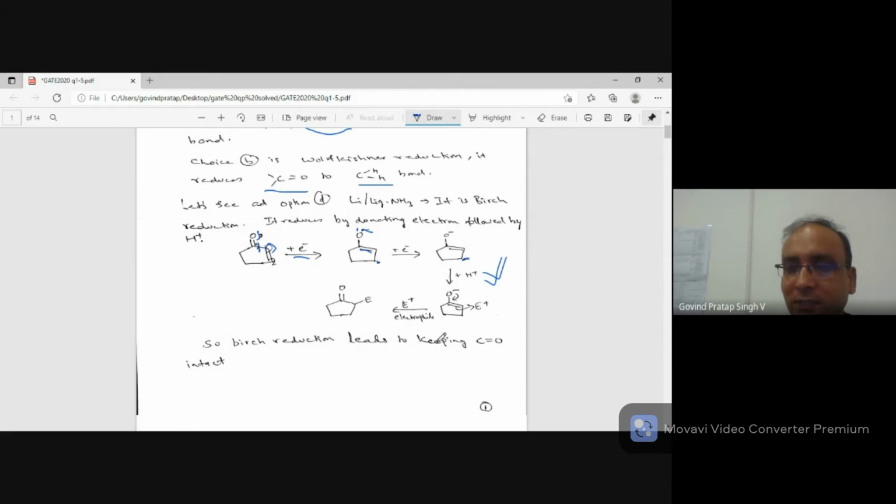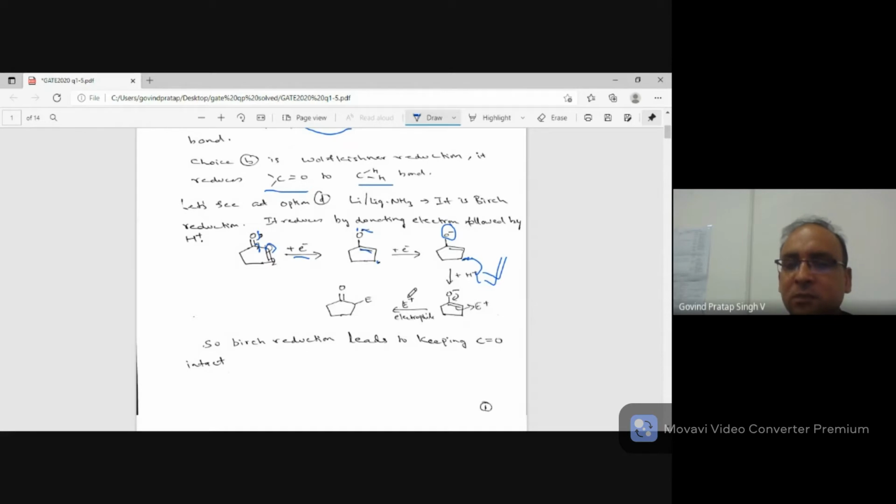The proton is taken by this carbon, because carbon is less stable, it is more reactive. Oxygen is more electronegative than carbon, so oxygen can stabilize the negative charge. Carbon cannot, so carbon immediately picks up a proton, and you get O minus and the double bond.